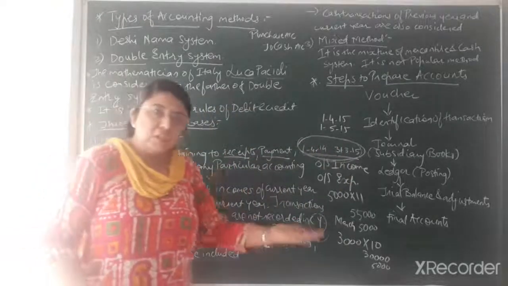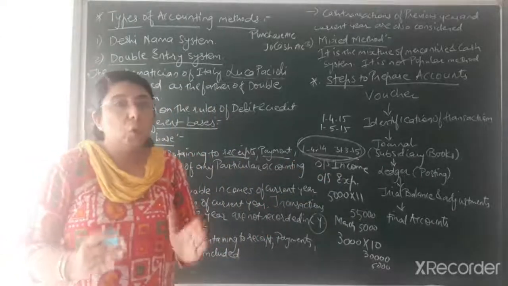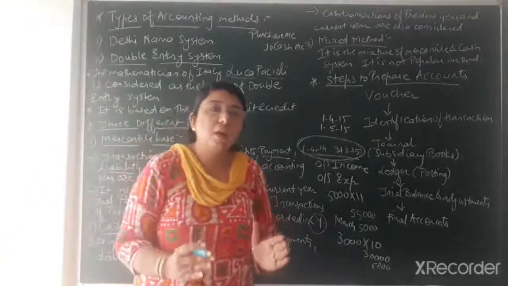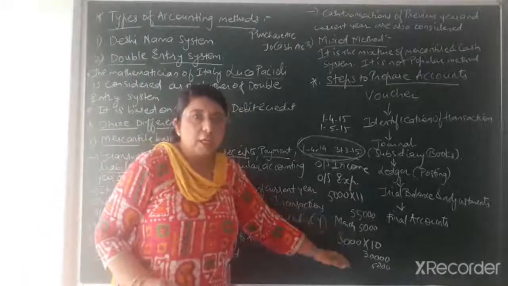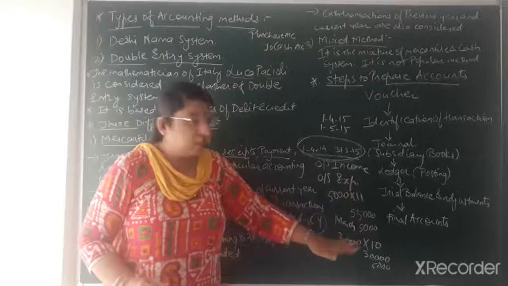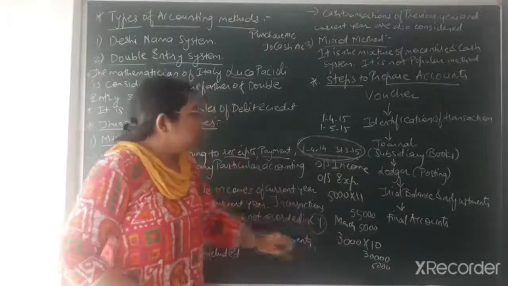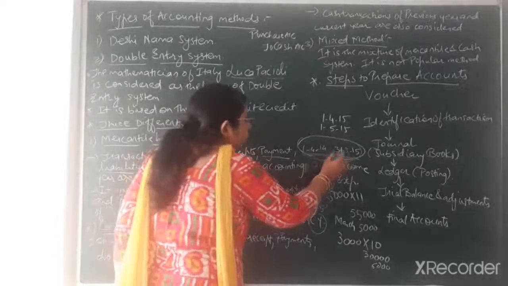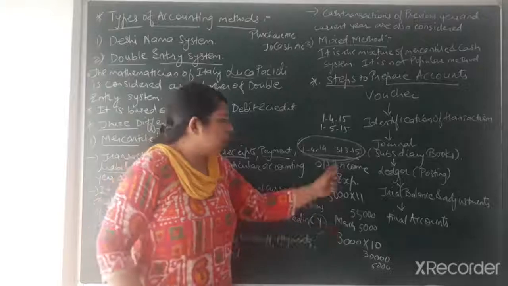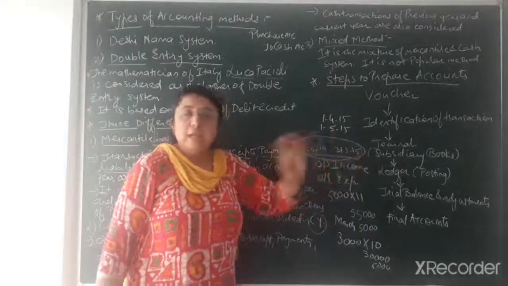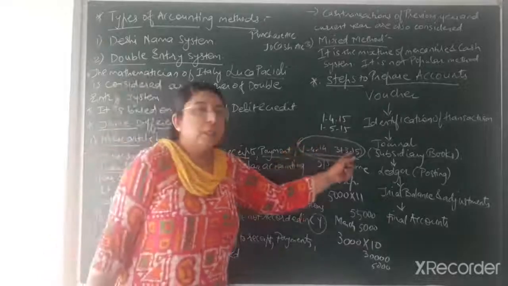So transactions of the previous year or of the next year you will not include in the current year. Only those transactions which are outstanding or income or expense of the current year will be included. Whatever transactions take place after 31st March 2015 will not be included in the books of accounts of this accounting year.